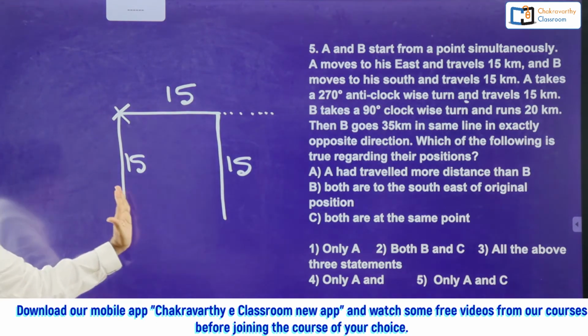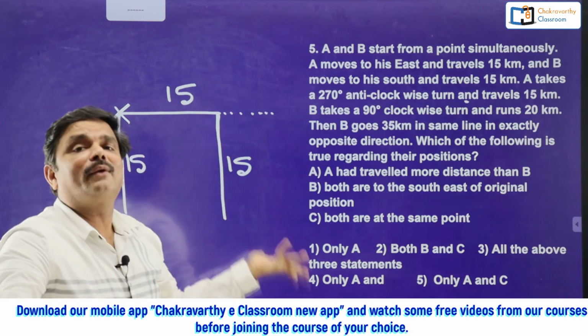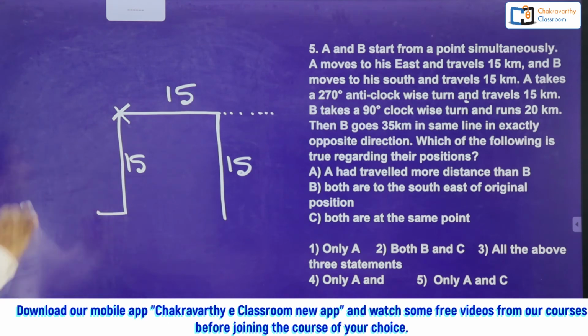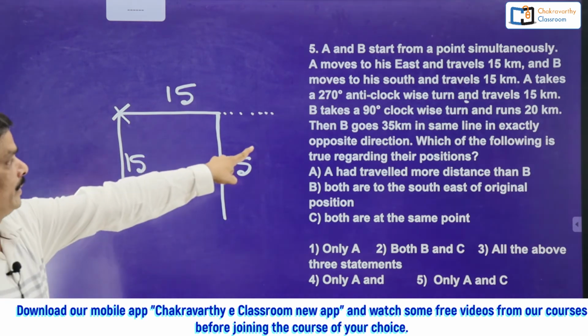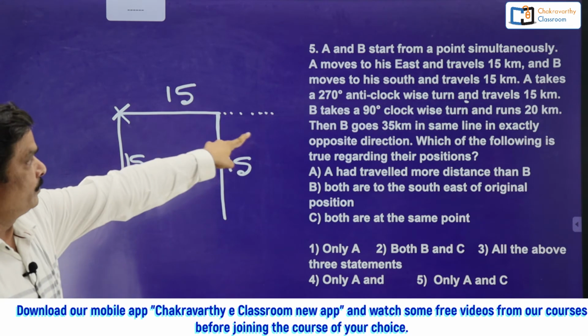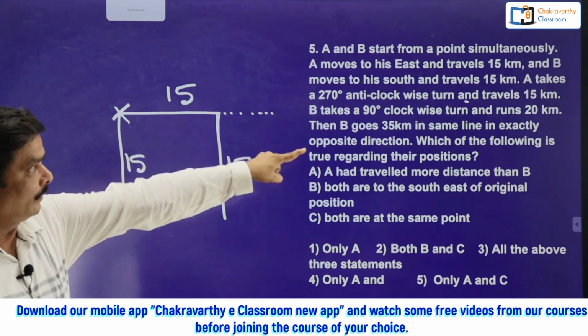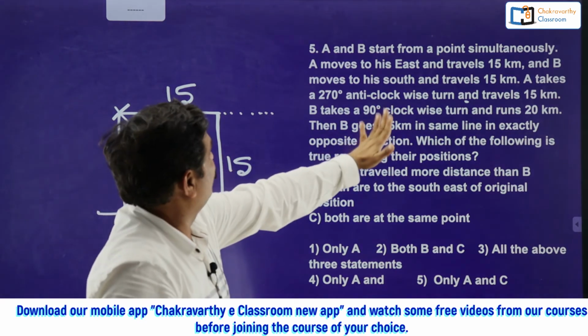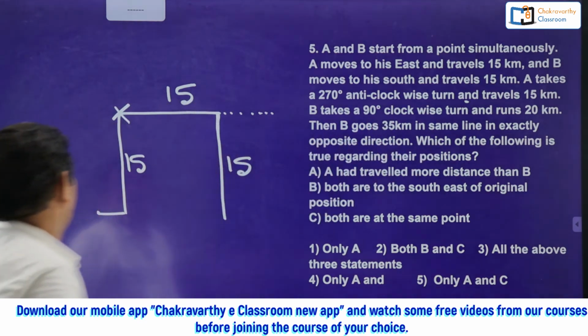What's the right side for the person who is coming to the south? Our left will become his right. So he turns 90 degrees in this way, and went for how many kilometers here? 15 kilometers. B takes a 90 degree clockwise turn and goes for 20 kilometers.